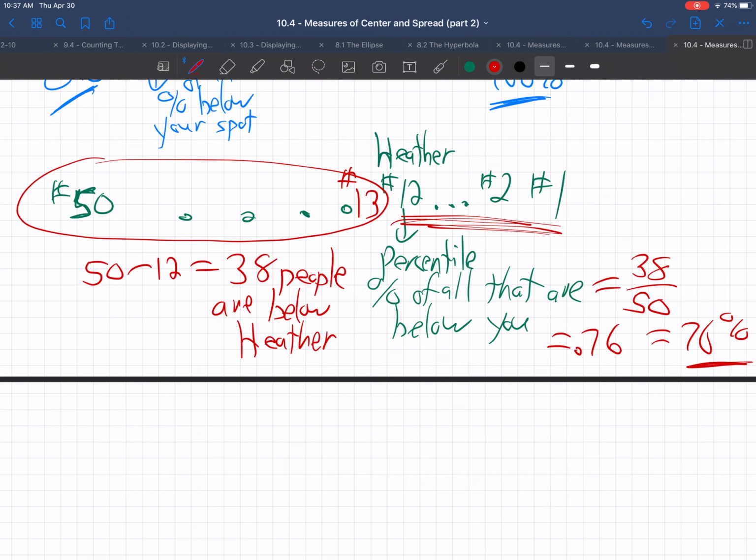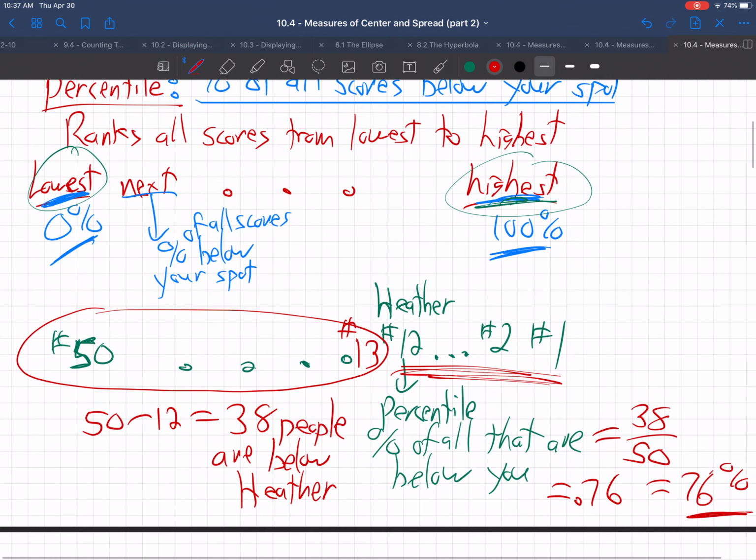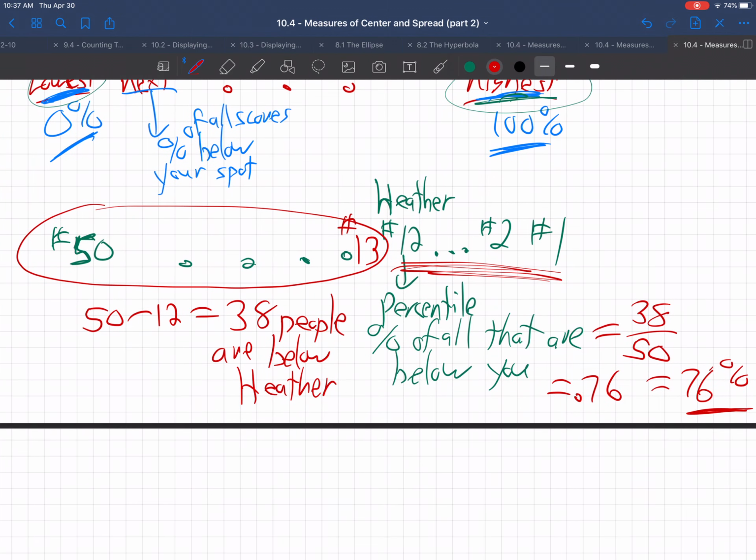In other words, she is 76% of the way through all the students. She's the 76th percentile ranking. 76% of the people are below her. If we rank from the bottom, 0%, up to the top, 100%, Heather sits at the 76th percentile. She's 76% of the way along the group.